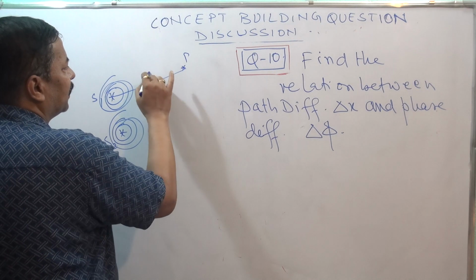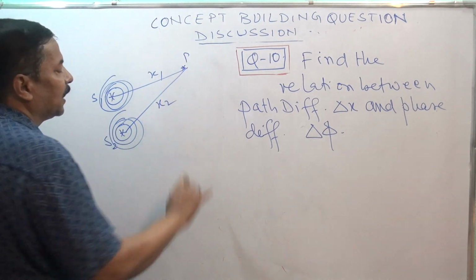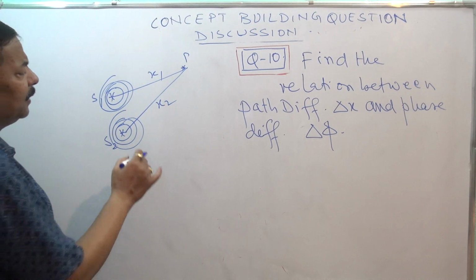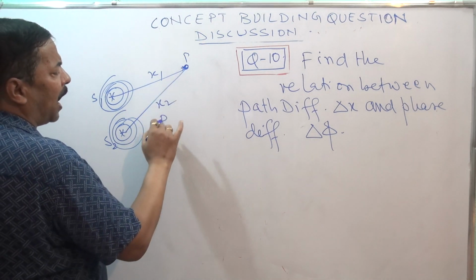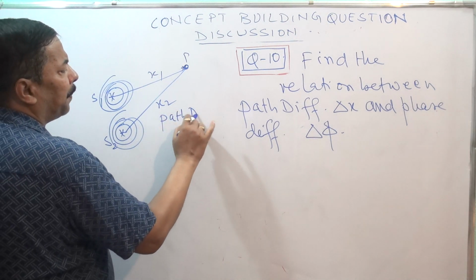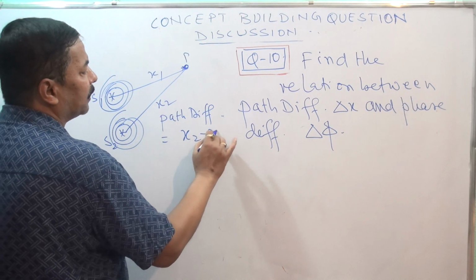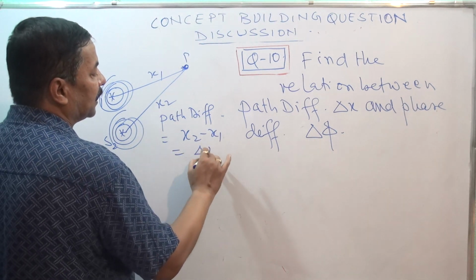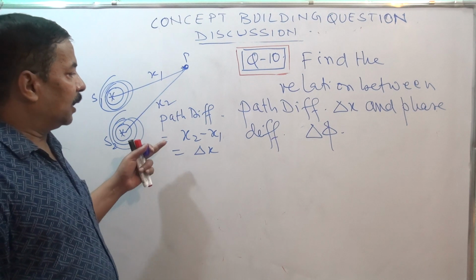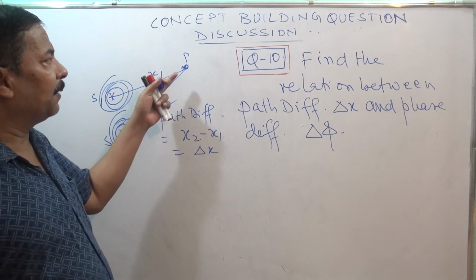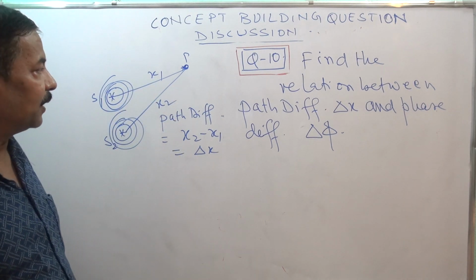This wave has covered a distance x1 and this wave has covered a distance x2. Then in reaching the point P, at P the path difference is equal to x2 minus x1, that is del x. This is the meaning of path difference: the distance covered by the wave in reaching the point P.